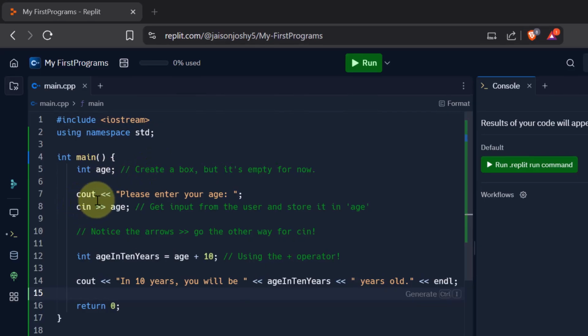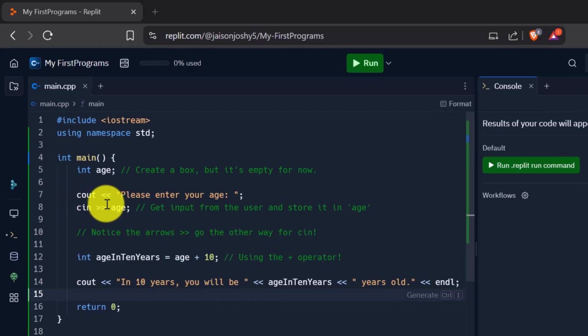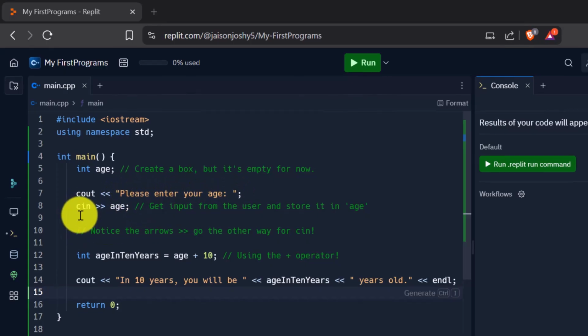Now I want to display on the screen, please enter your age. I want to ask the user to enter their age. So I use the cout function followed by the angle brackets, and within double inverted commas, I say, please enter your age. Okay, then I now want to get the input from the user and store it in the variable called age. For that, I use the cin function.